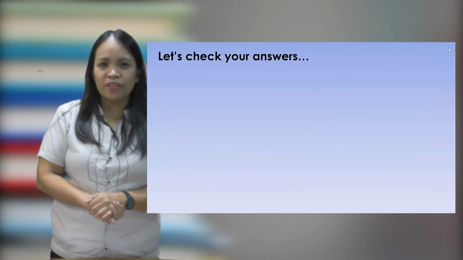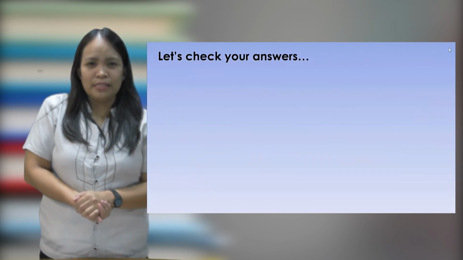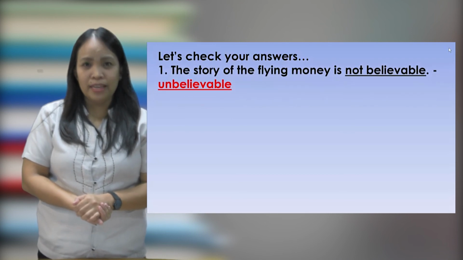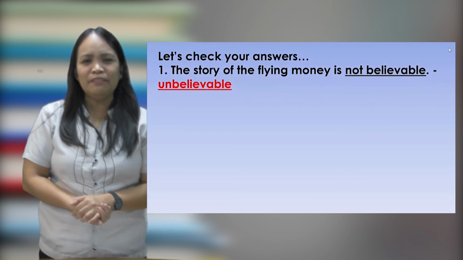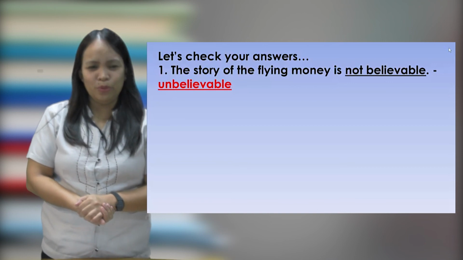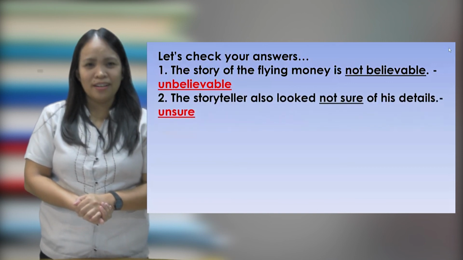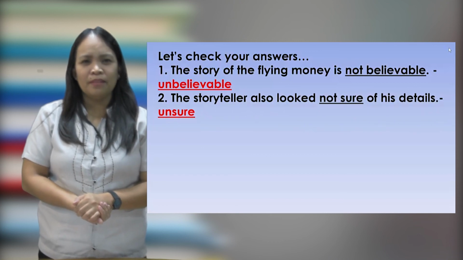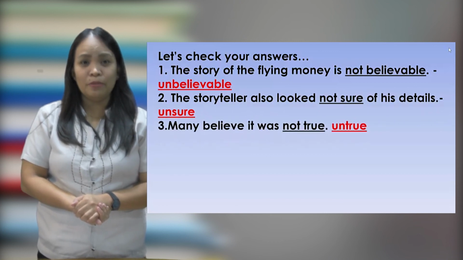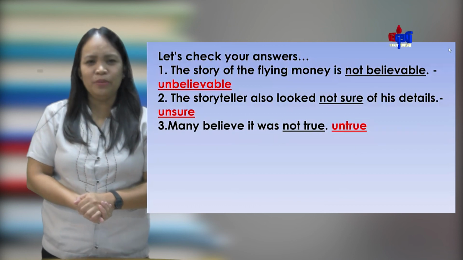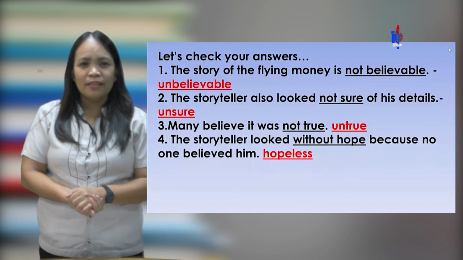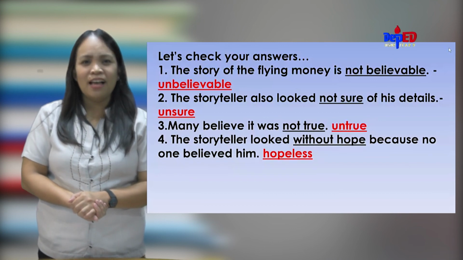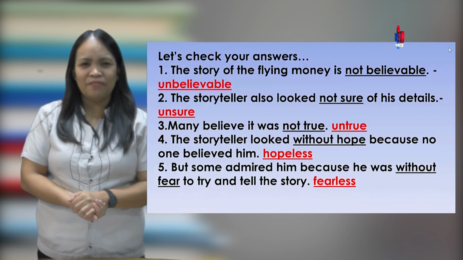So let's check your answer. So what's the new word form in number 1? Not believable is, very good, unbelievable. For number 2, not sure. Yes, it's unsure. Number 3, not true will be untrue. Very good. Number 4, the answer is hopeless. And number 5 is fearless. Very good.